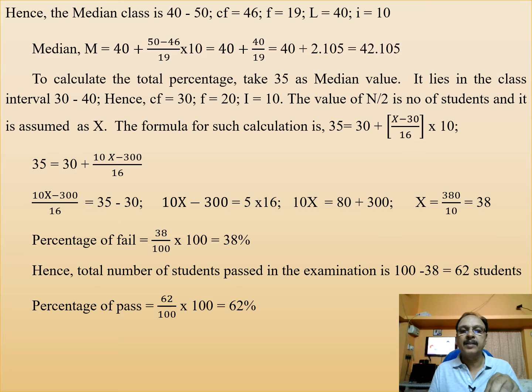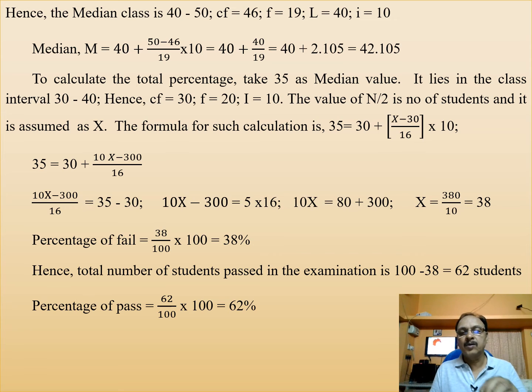Now applying the formula: 40 plus n by 2, that is 50, minus the CF just before that, that is 46, divided by f which is 19, into 10. Then it gives the value 42.105. That is considered to be the median.